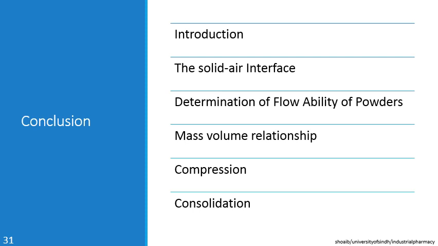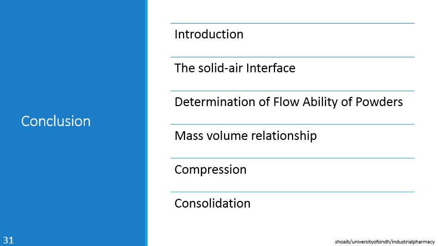So finally, the conclusion of this lecture. In this chapter, we were discussing compaction, compression, and consolidation. Before going to the details of compression, consolidation, and compaction, we first discussed the solid air interface.